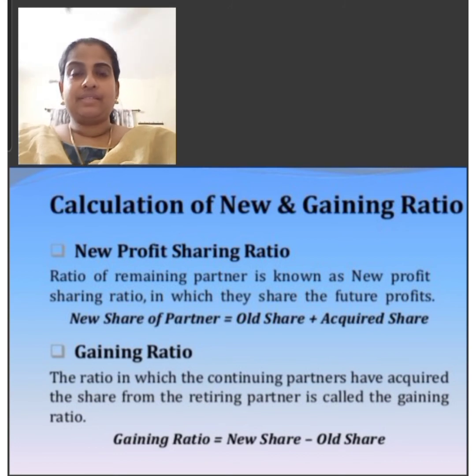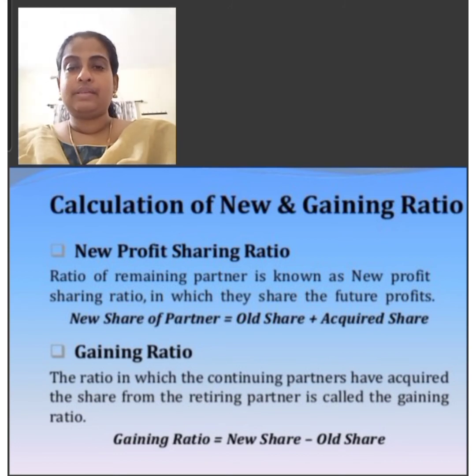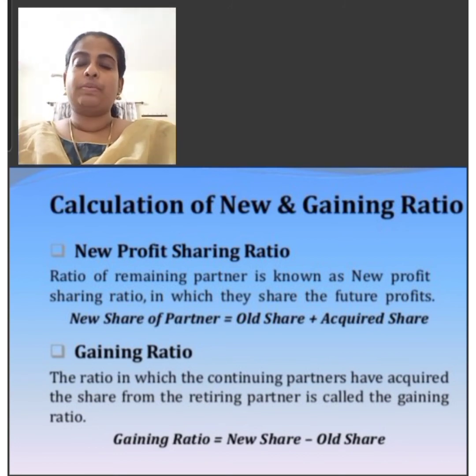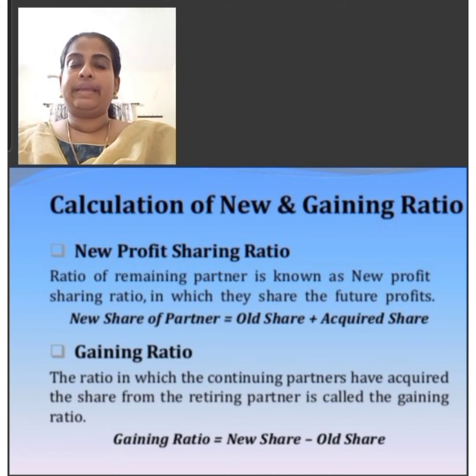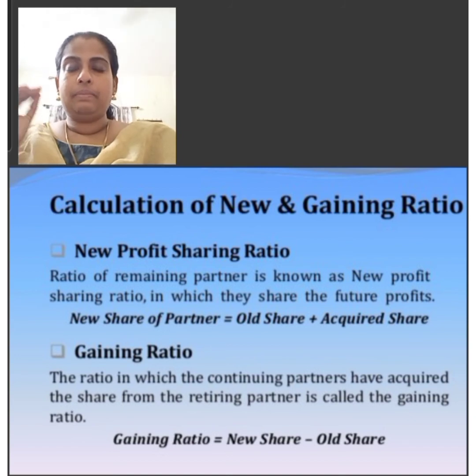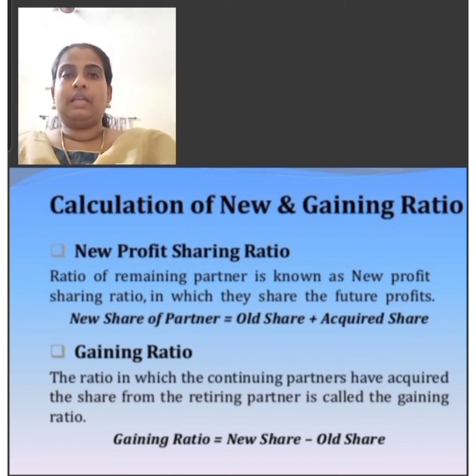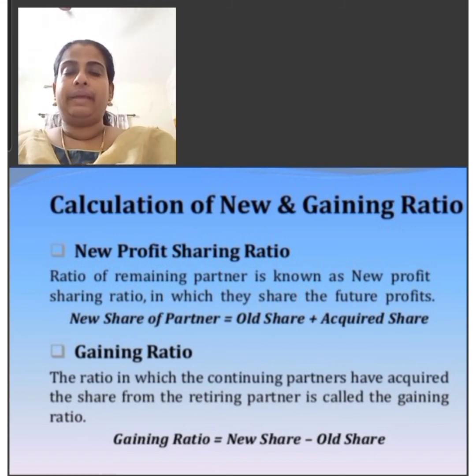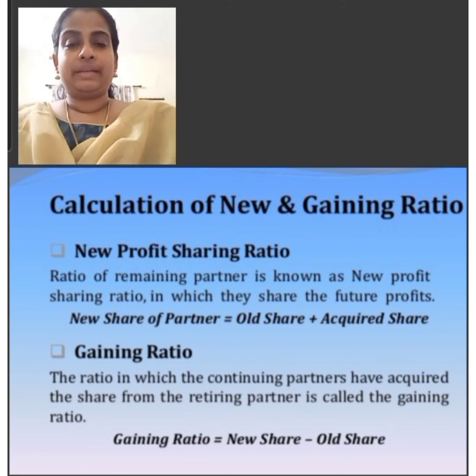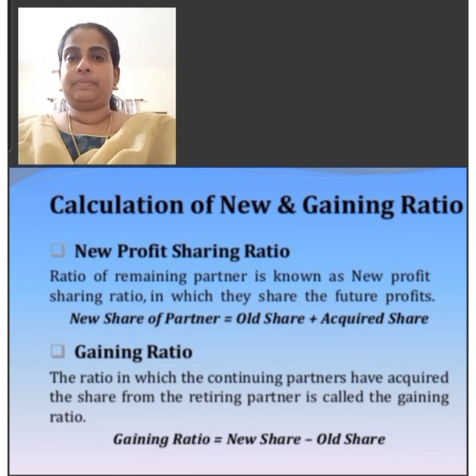A's profit share is 2/9. C acquires 4/9 of 2/9, that is 8/81. The remaining profit share equals 2/9 minus 8/81, that is 10/81. This portion is acquired by Mr. M. Therefore, the gaining ratio of C and M equals 8/81 : 10/81, that is 8:10. The lowest form of 8:10 equals 4:5.